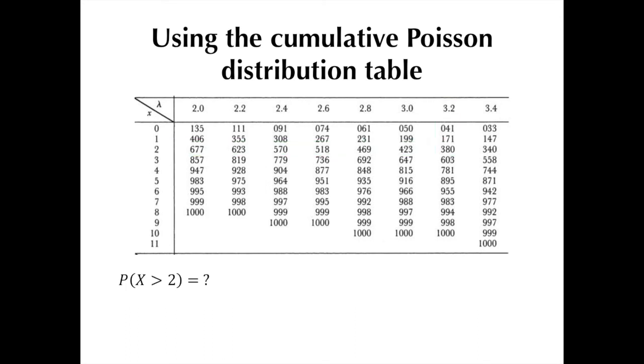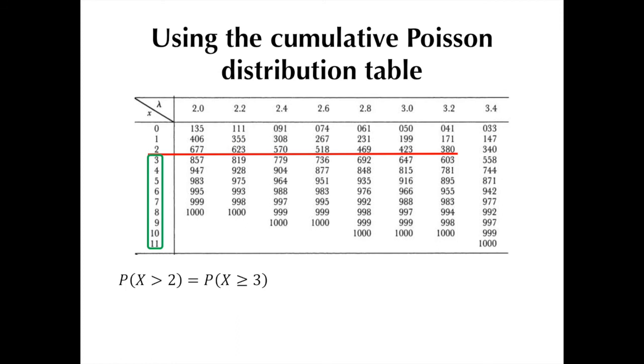Now, how about the next example? What we basically want to find out here is the sum of the respective probabilities of x is equal to 3 all the way to x is equal to 11. So in actuality, we could also express the probability that x is more than 2 as the probability that x is more than or equal to 3. Now, if we were to place some sort of cutoff line, we could place that cutoff line right here. So essentially, we've now divided the whole into 2 mutually exclusive groups, namely x is equal to 2 and less, and x is equal to 3 and more.